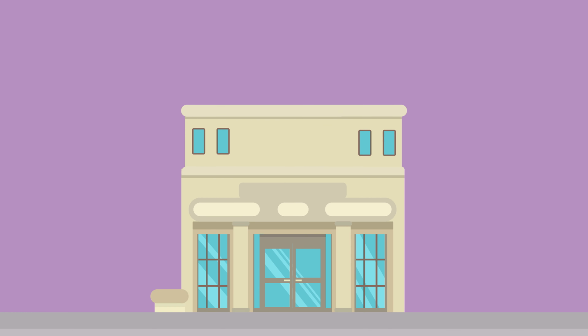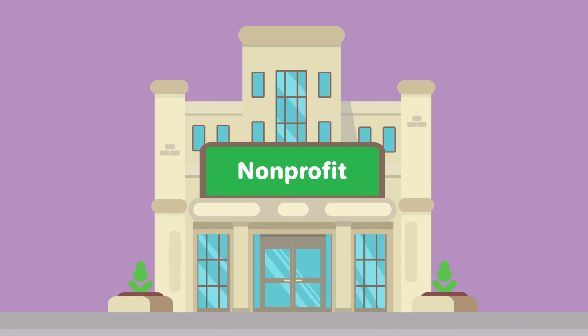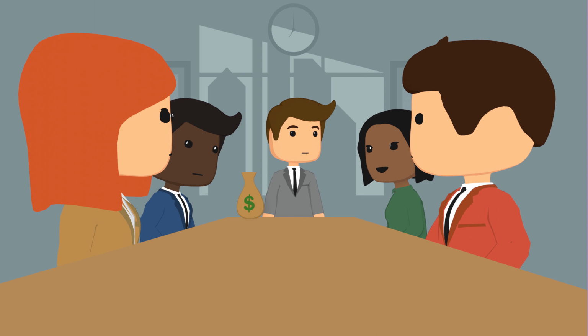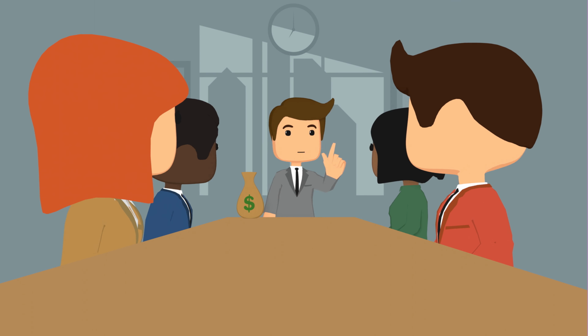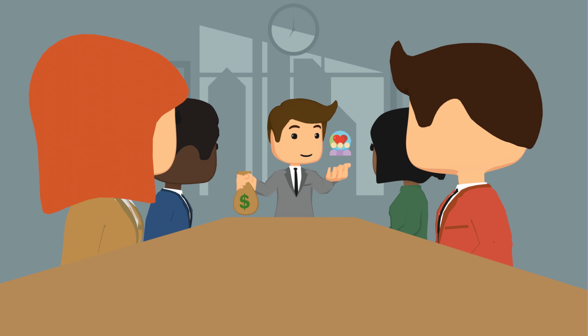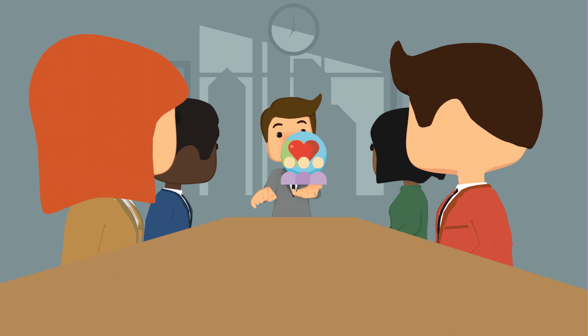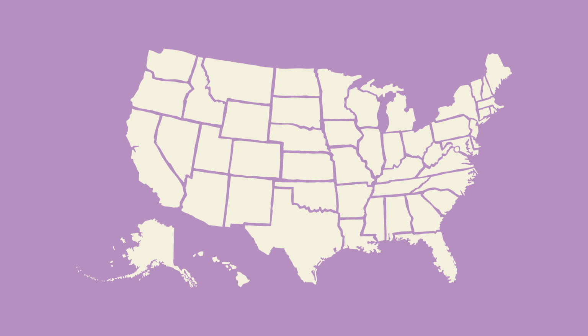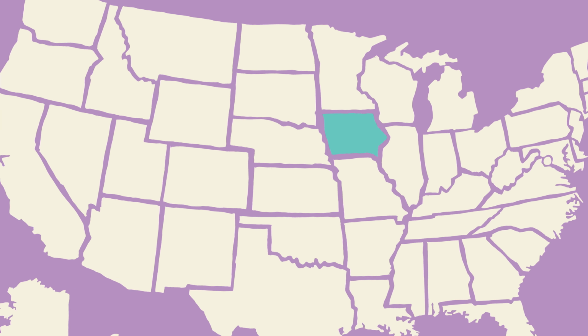How to form a 501c3 nonprofit corporation. A nonprofit corporation is purpose-driven, a company whose goal is not to make profit for themselves. Typically, they are an organization that wants to make money in order to help further a social cause or provide a public benefit. Let's get you started on the right path to forming a nonprofit corporation in Iowa.